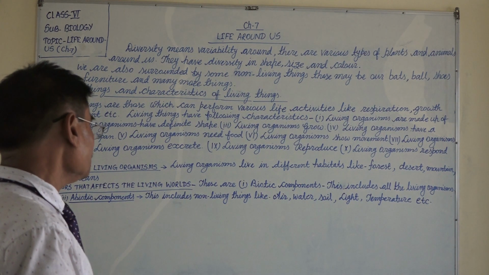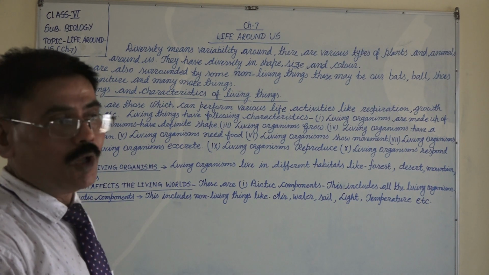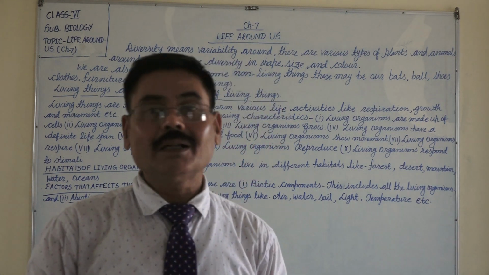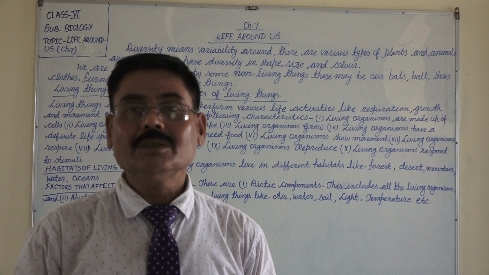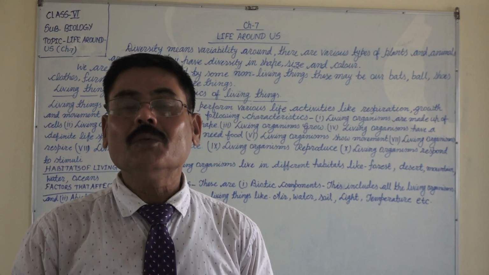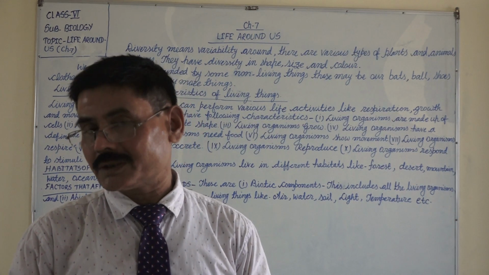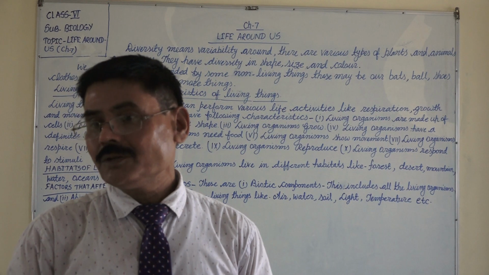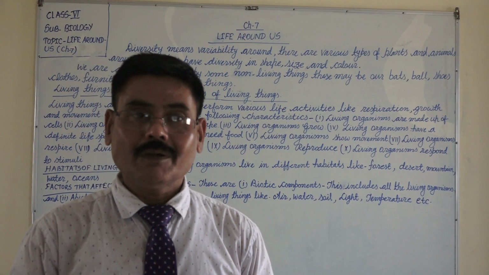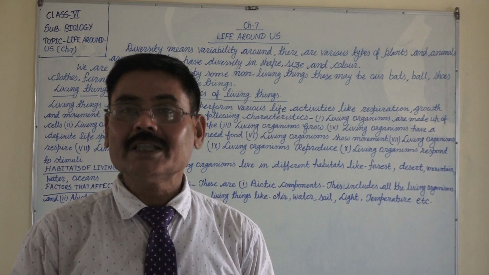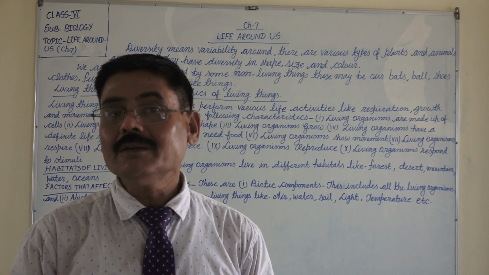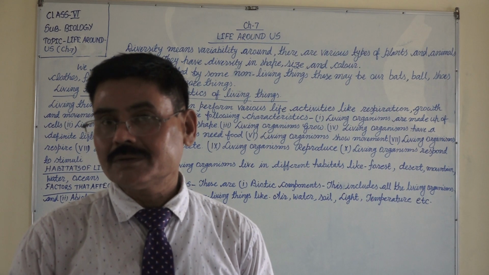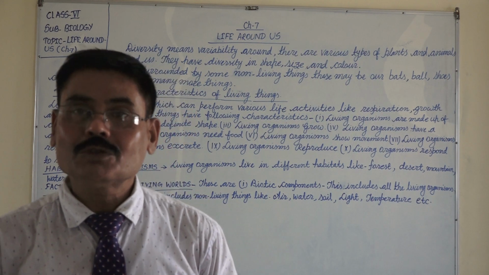Then comes, living organisms need food. We all need food. All the plants also need food. All the animals need food. So where does this food come from? In this question we can say that green plants are autotrophs.